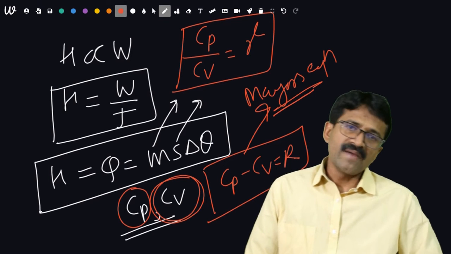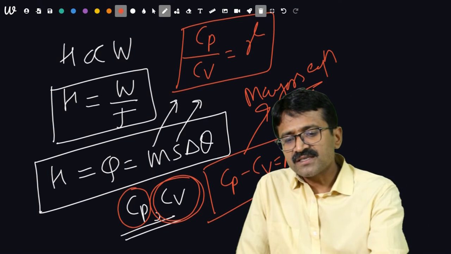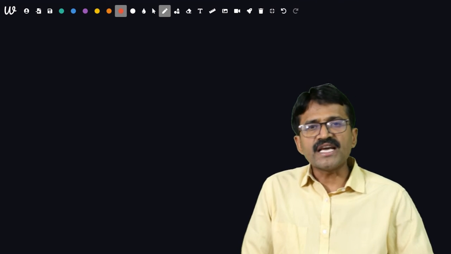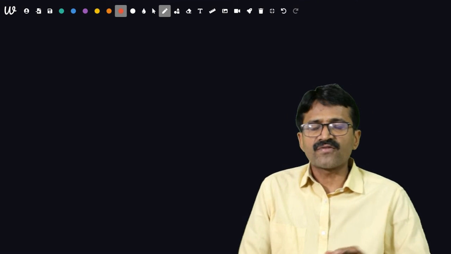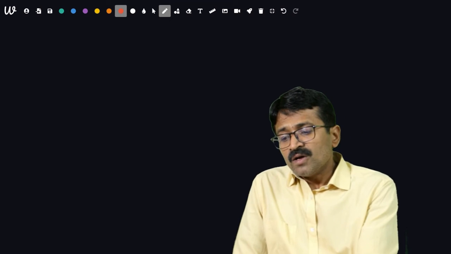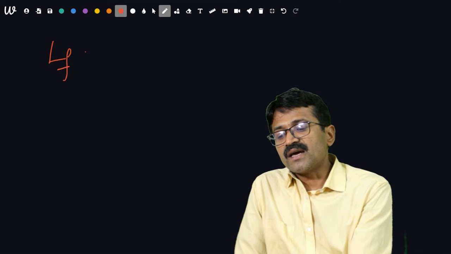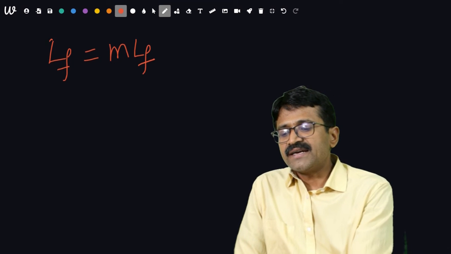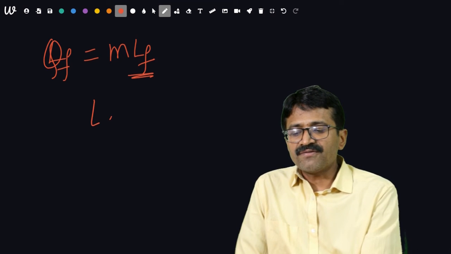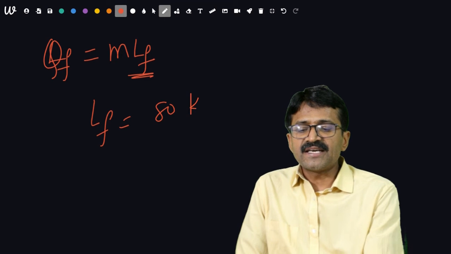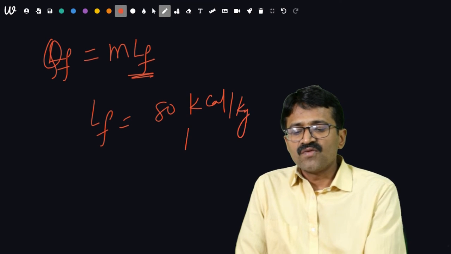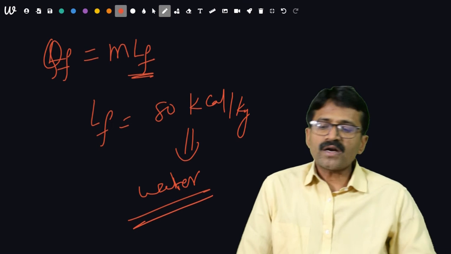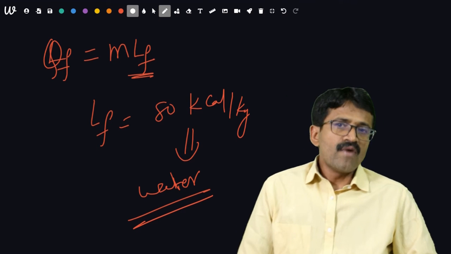It is also important. Now, another question is, what about latent heat? Latent heat is the heat required to change the state, either from solid to gas or from gas to liquid. Now, what about latent heat of fusion, LF? That will be m into LF, given by Q. LF is 80 kilocalorie per kg for water. It is the latent heat of fusion. What about latent heat of vaporization?